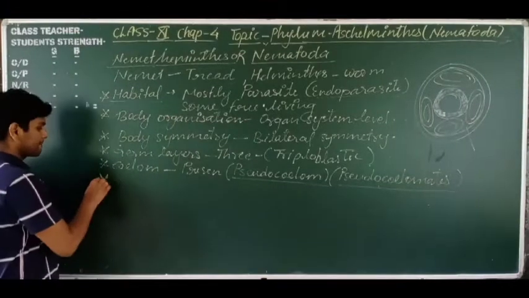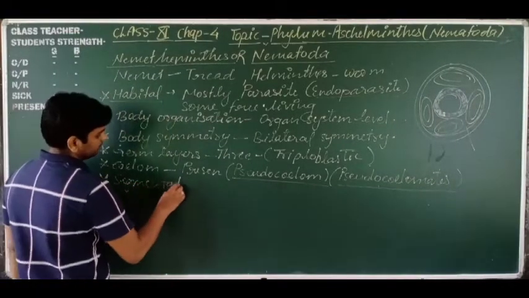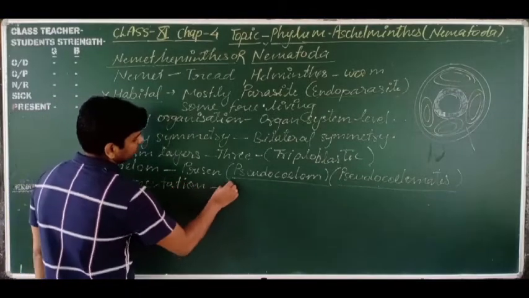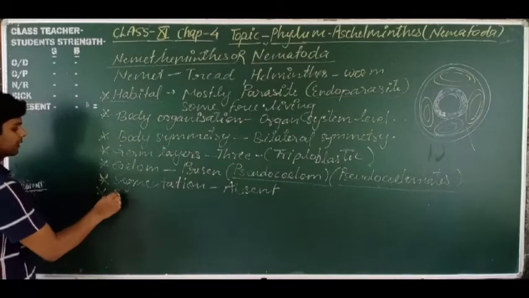Next one, segmentation. Segmentation is absent. Next is skeleton.